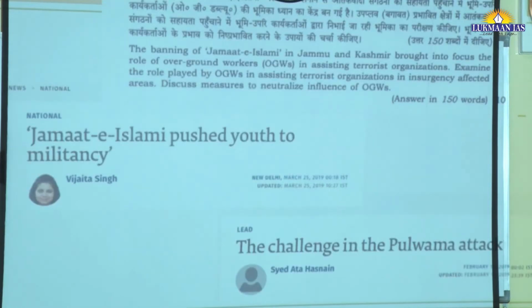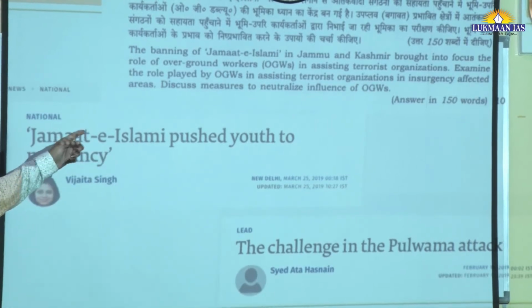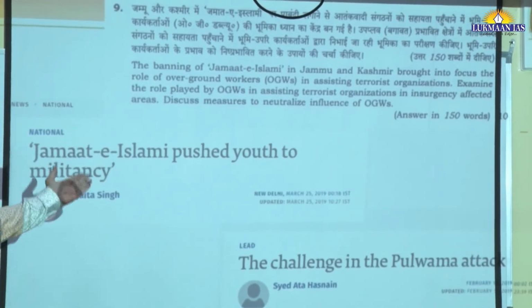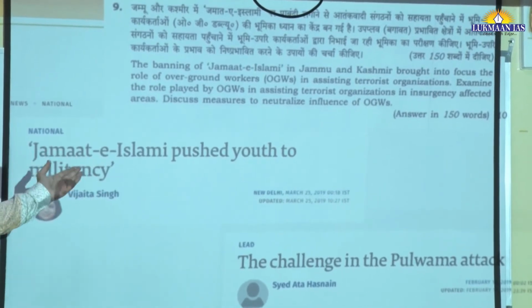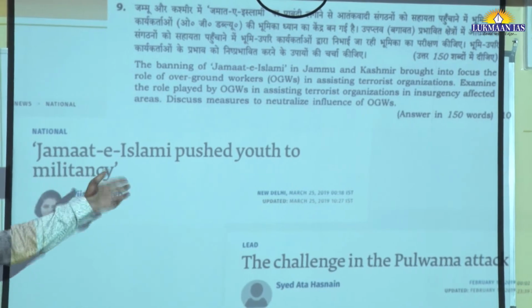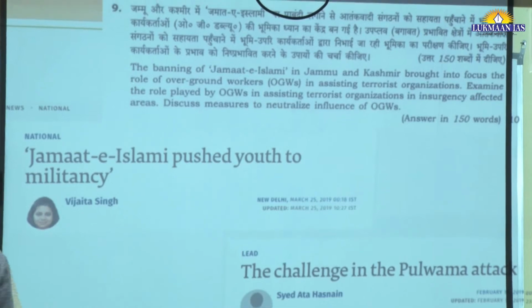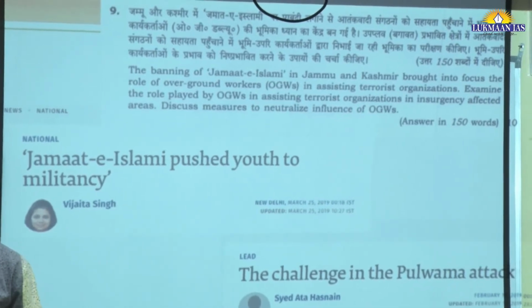Okay, the Cyber Dome project. Similarly, the question related to internal security: after the Pulwama attack, there was a ban on Jamaat-e-Islami in Jammu and Kashmir, and the role of overground workers. So such articles appeared in the examination, in the newspaper, the Hindu. Okay.